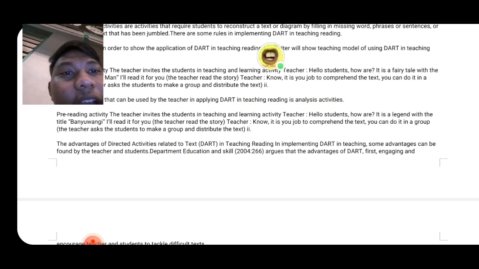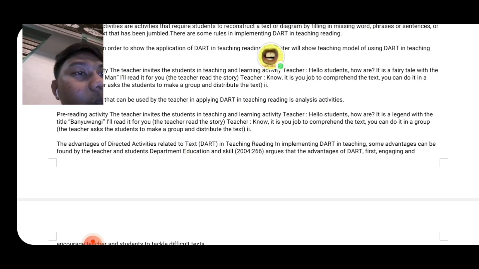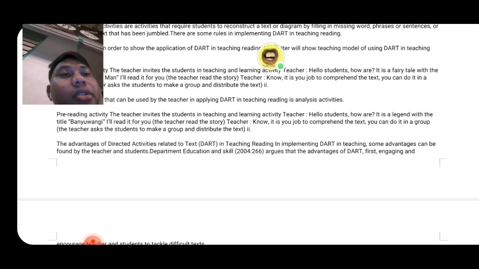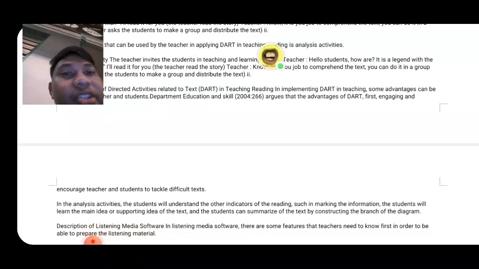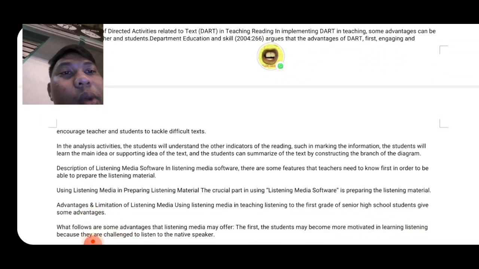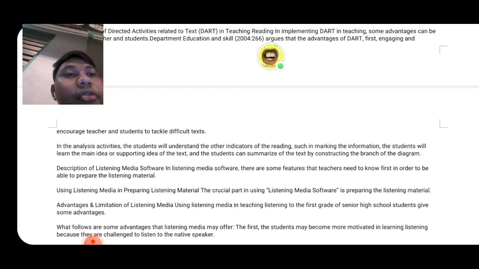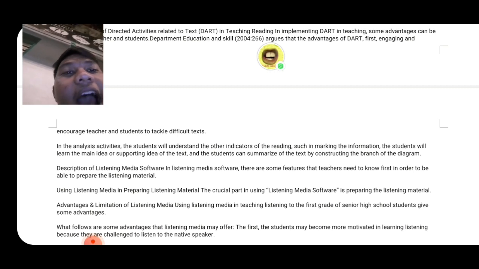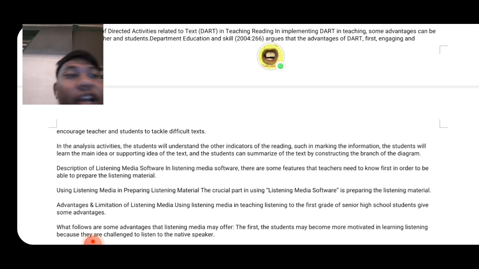And the advantages of Directed Activities Related to Text in teaching reading can be found by the teacher and students. The Department of Education and Skills argues that the advantages of DART are, first, engaging and encouraging teachers and students to tackle difficult tasks in analysis activities. The students will understand other indicators of reading, such as marking information. The students will learn the main idea and supporting ideas of the text, and they can summarize the text by constructing a brain map or diagram.